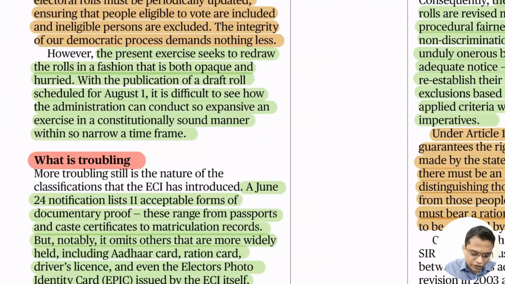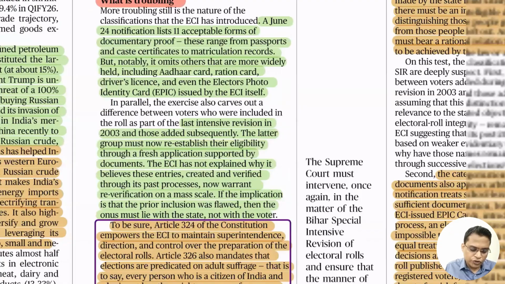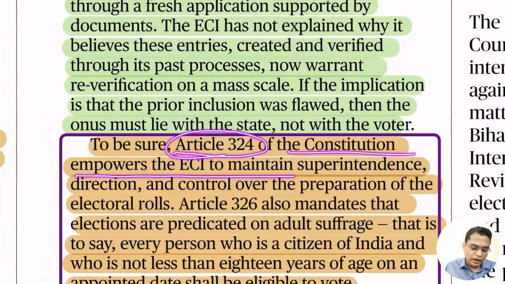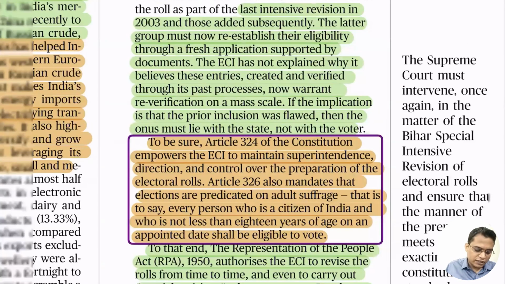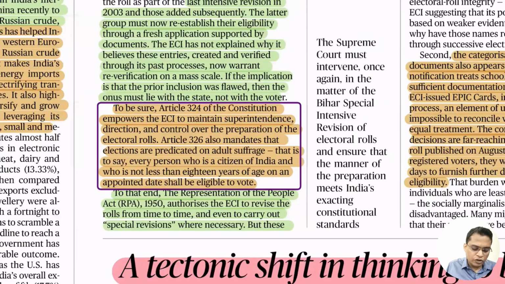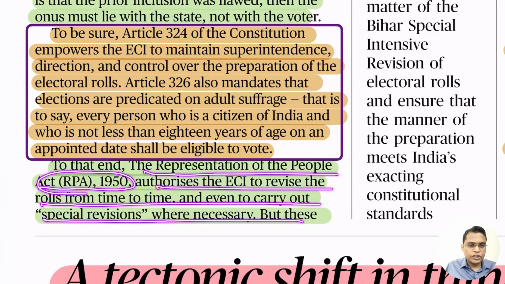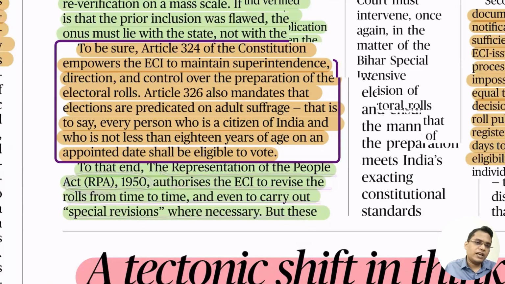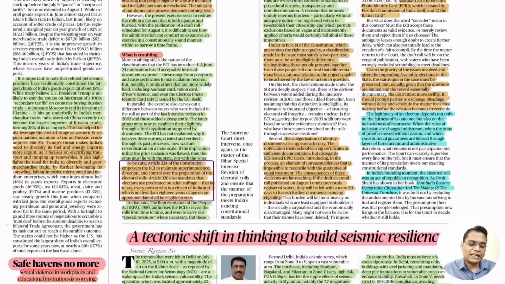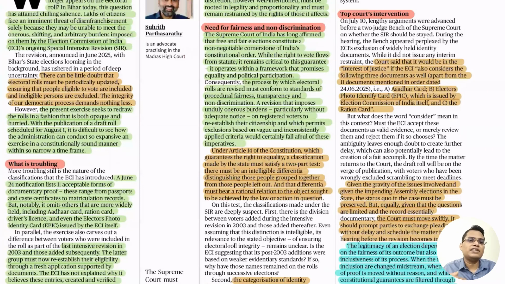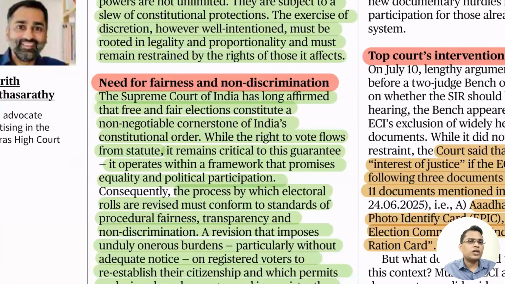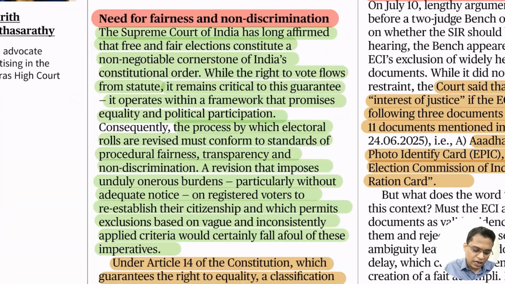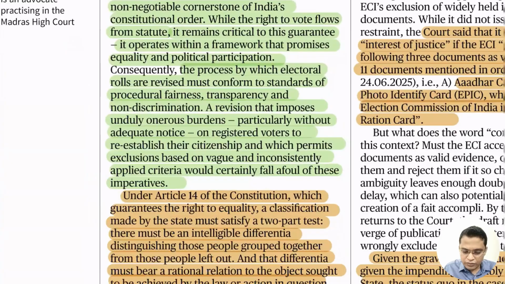If you look into the power of the Election Commission, Article 324 empowers the Election Commission with superintendence, direction, and control of elections. Article 326 talks about universal adult franchise: all elections to Parliament and state legislative assemblies should be on the basis of universal adult franchise. Even the Representation of the People Act, 1950 authorizes revising the rolls with a special provision whenever necessary. But whenever the Election Commission of India acts, it should act in a reasonable and just manner, not on whims, fancies, or in an arbitrary manner. This article is talking about that only. Just read it out, you'll understand.